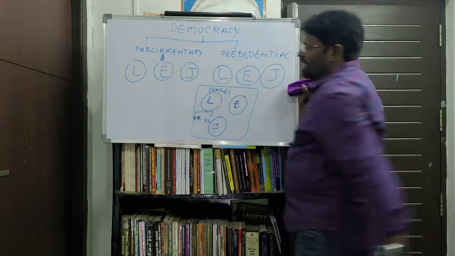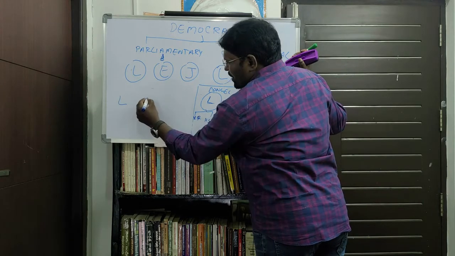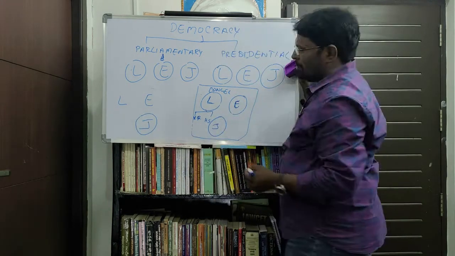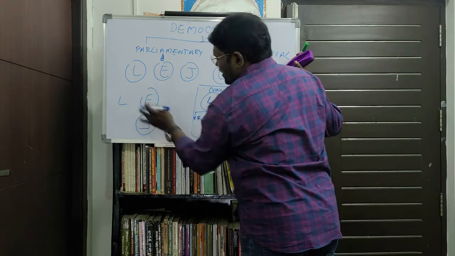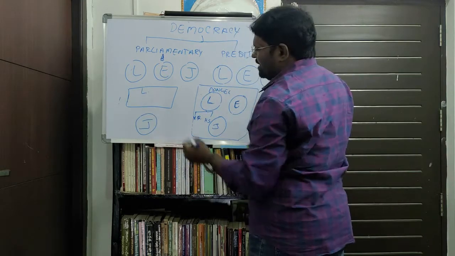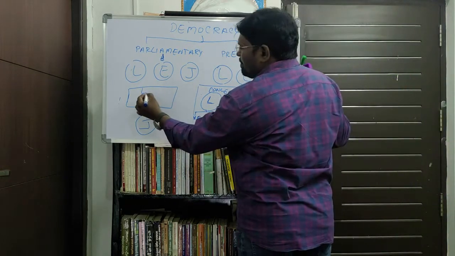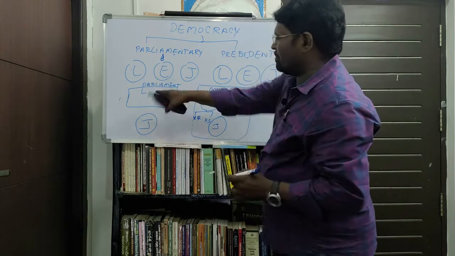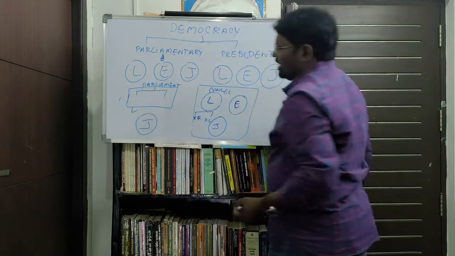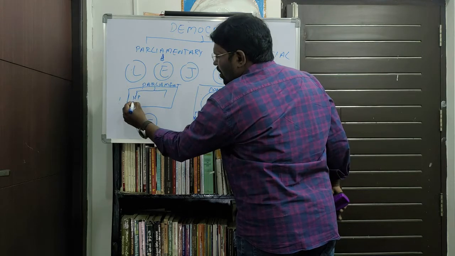In the parliamentary form of government, there is the legislature, executive, and judiciary. In India, the legislature is known as Parliament. In that Parliament there are two houses. One is the House of People, or Lok Sabha, the lower house.